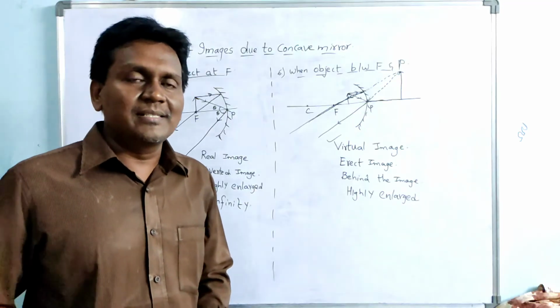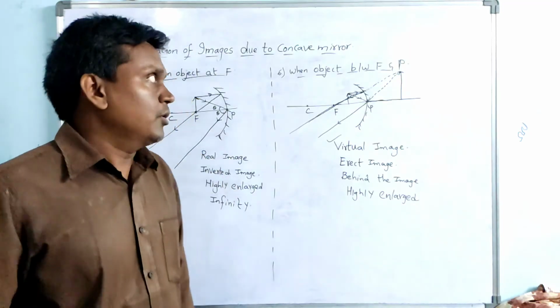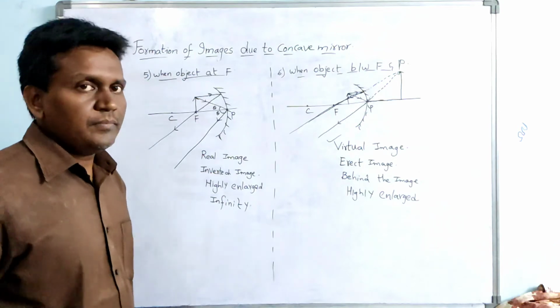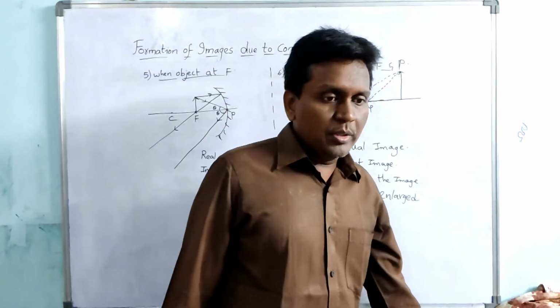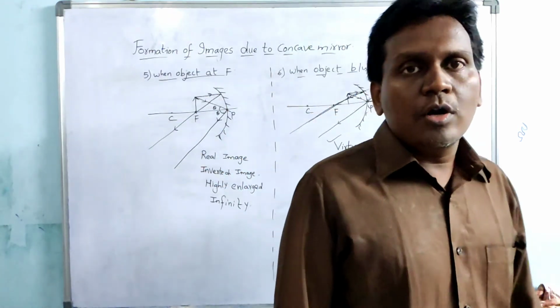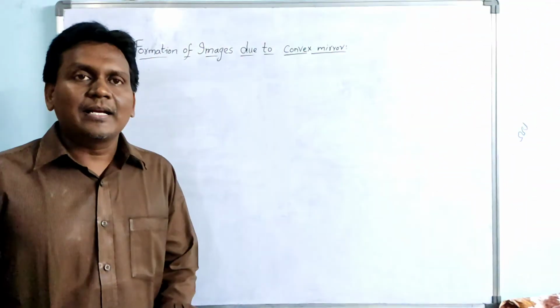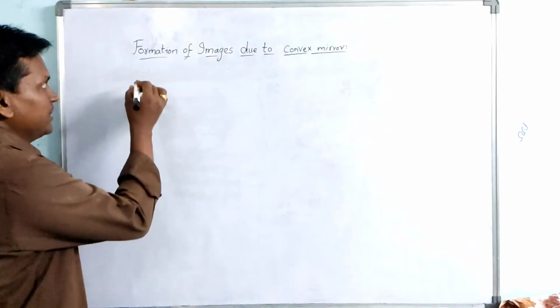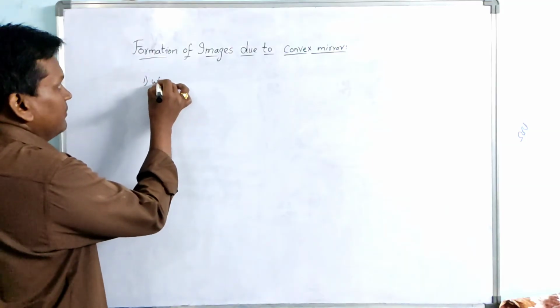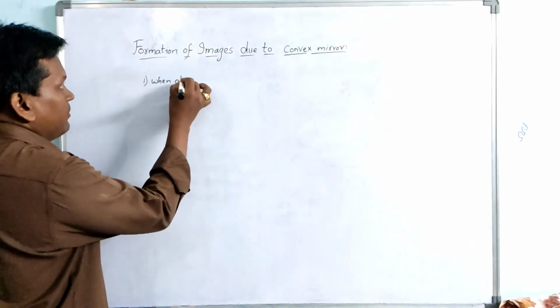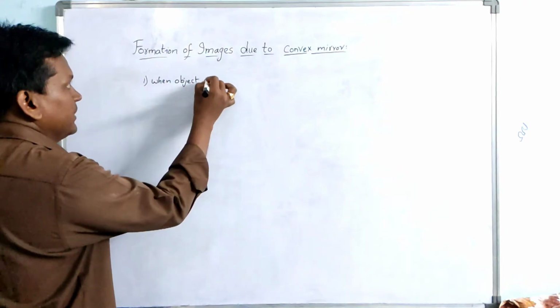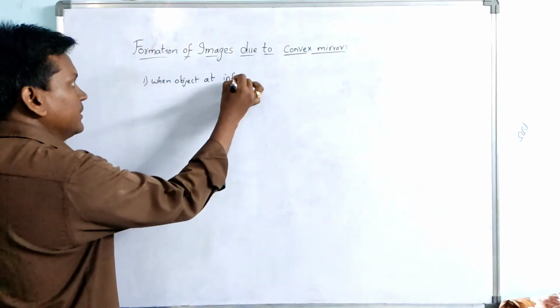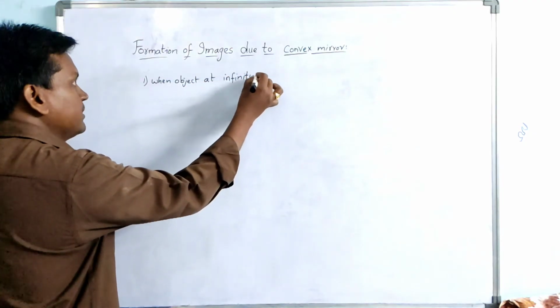So these are the 6 cases of concave mirror. Now let us see the 2 cases of convex mirror also. Coming to this convex mirror, let us see the first case. Here, first case, when the object is at infinity.